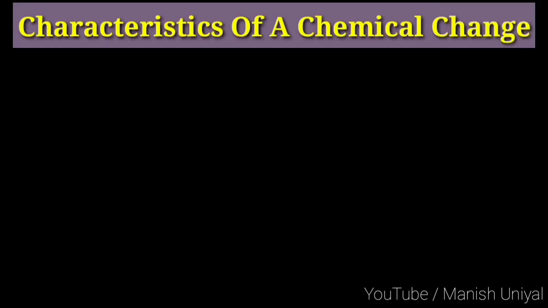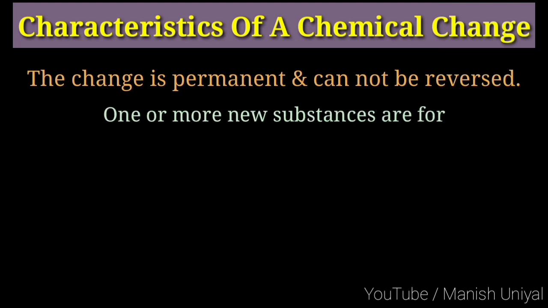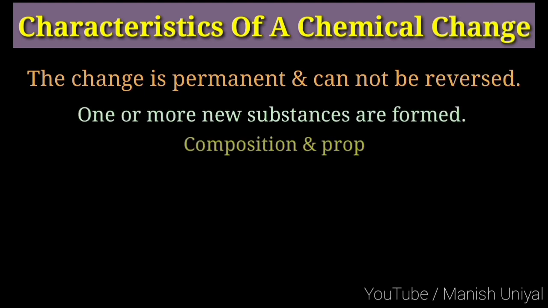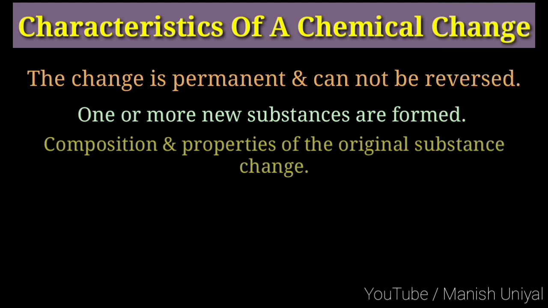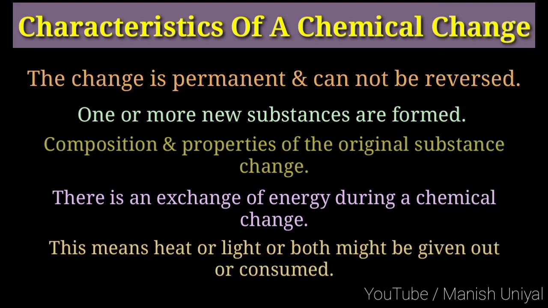So, what are the characteristics of chemical changes? The change is permanent and cannot be reversed. One or more new substances are formed. Composition and properties of the original substances change. There is an exchange of energy during a chemical change. This means heat or light or both might be given out or consumed.